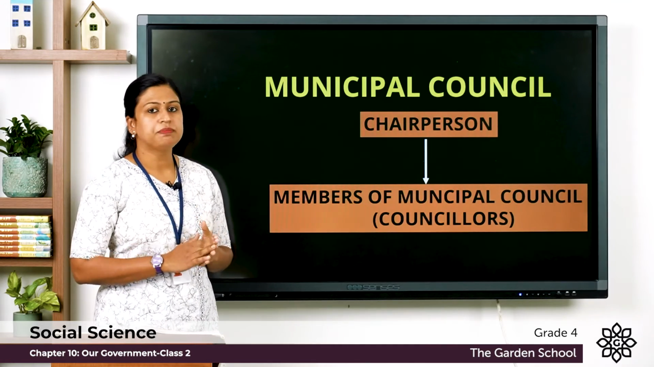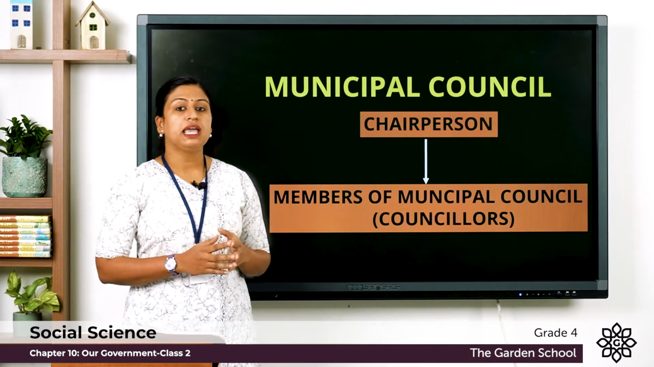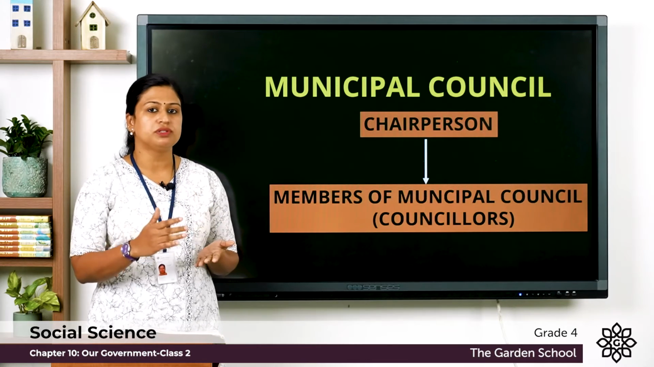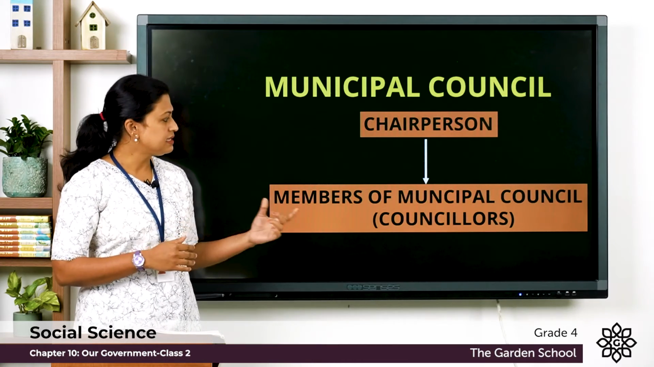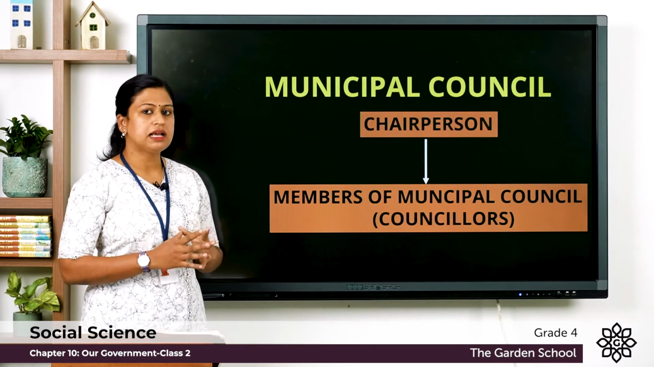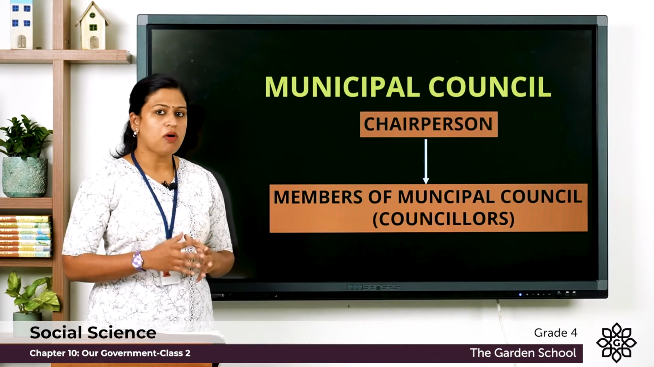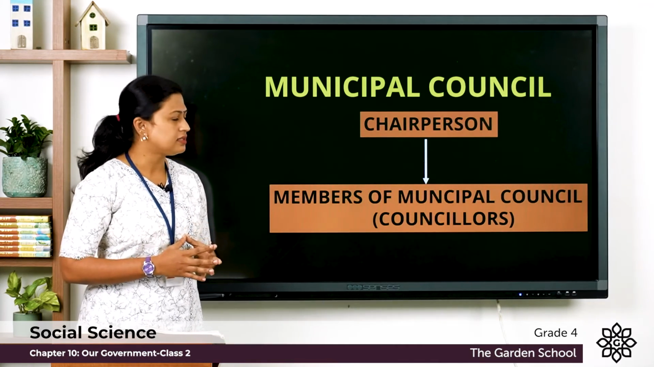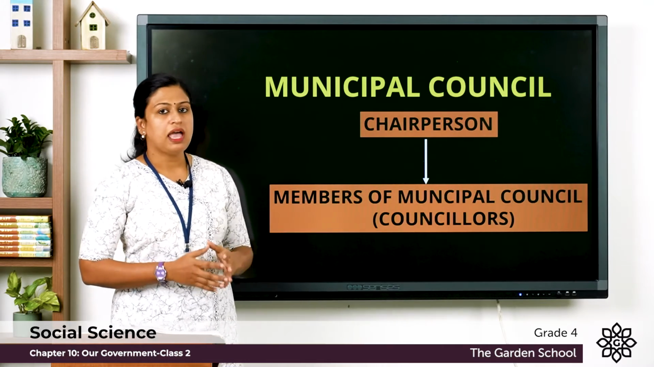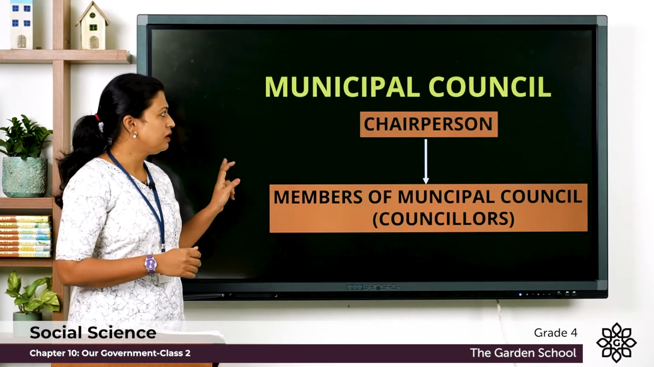Next is municipal council. This is the local self-government in towns which have a population between 25,000 to 1 lakh, and this is the structure of municipal council. Here you can see it consists of members of the municipal council, and they are also known as the councillors. Among the members, they elect their chairperson, and the chairperson is the head of the municipal council.